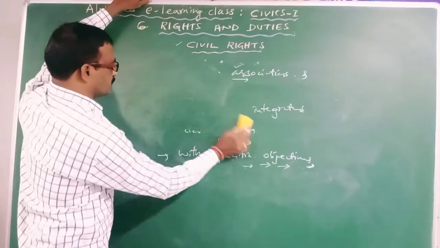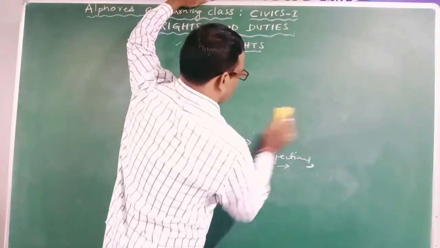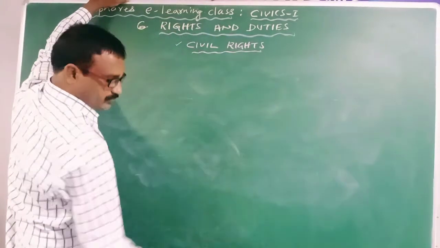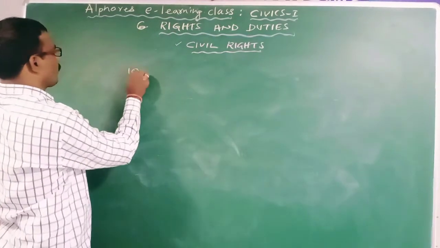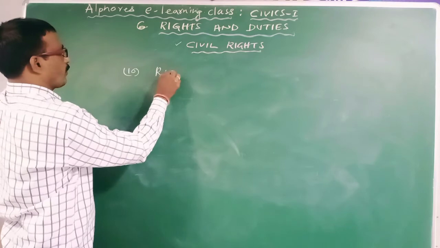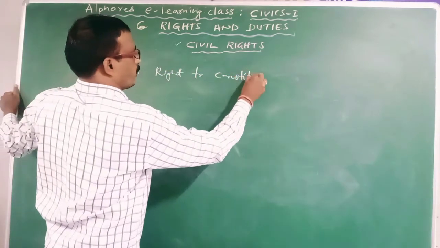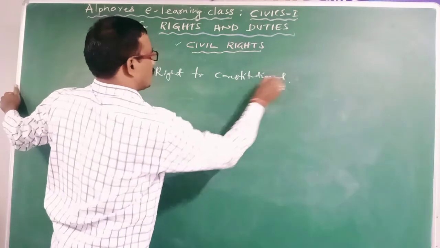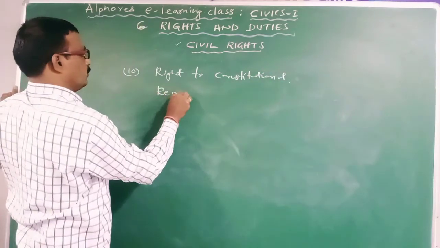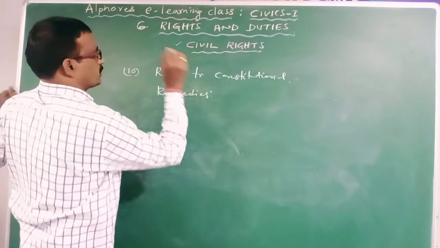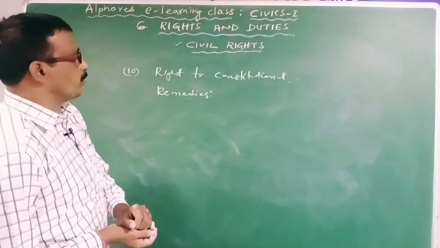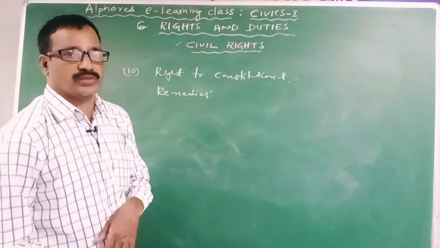And last one is right to constitutional remedies. So it is the most important civil right of the individuals.